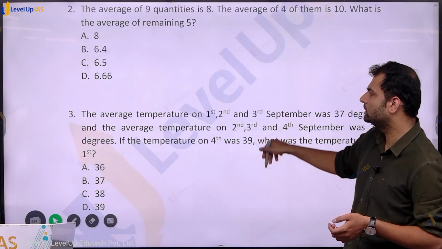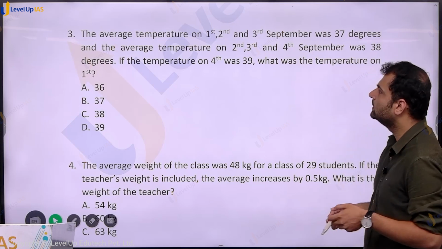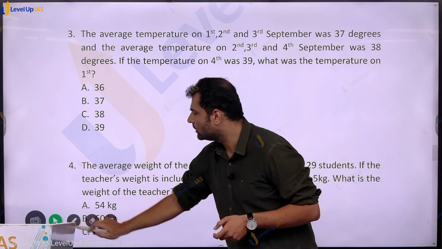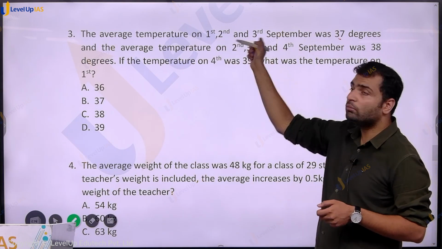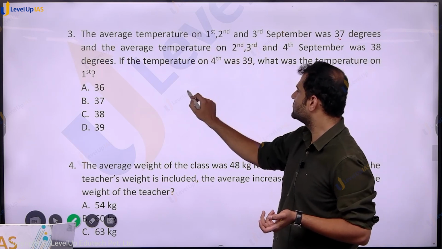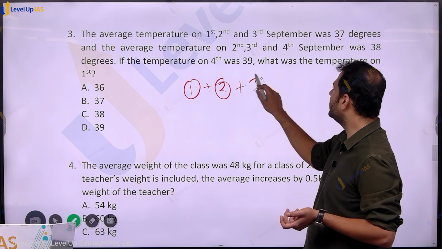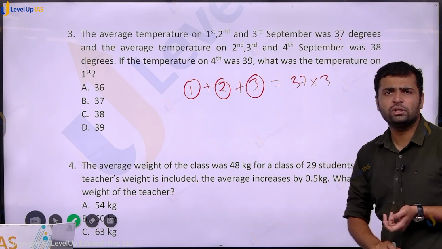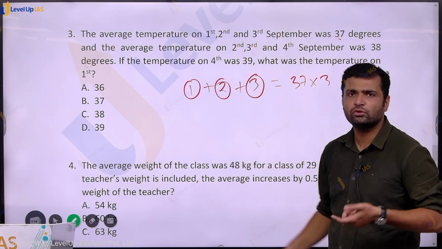Next question. If the average temperature on 1st, 2nd, 3rd September was 37 degrees and the average temperature on 2nd, 3rd, 4th September was 38 degrees. What are we given? We are given the average and the number of items. There are 3 items. So what is the sum of these 3, 1 plus 2 plus 3? I'm just writing dates. September is equal to 37 into 3. That is the total sum of temperatures of these 3 days. We know the average and the number of items, so we know the sum.